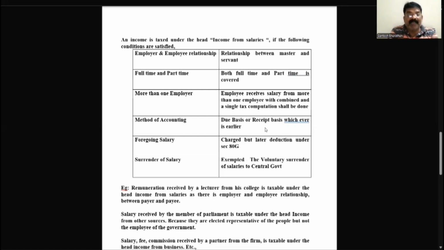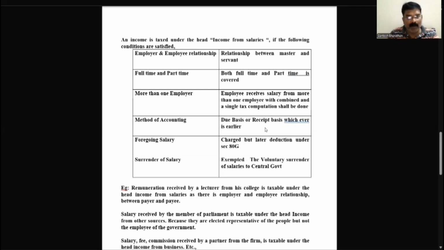Foregoing salary is nothing but a sacrifice of salary. Sacrifice of salary means, when I'm receiving the salary from my employer, I say 1 week salary, I want to donate for charity. Even though I donate the money for charity purpose, that will be charged for tax. While calculating, that amount will be considered. But later on, after the computation of gross total income, the deduction will be made and this will be subtracted from the deduction under section 80G. That is sacrifice of salary.